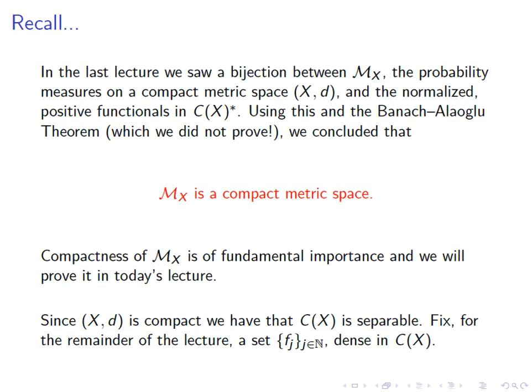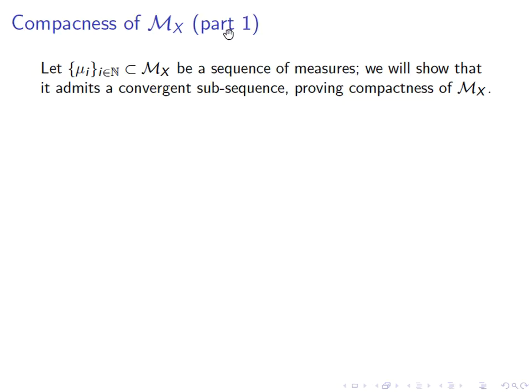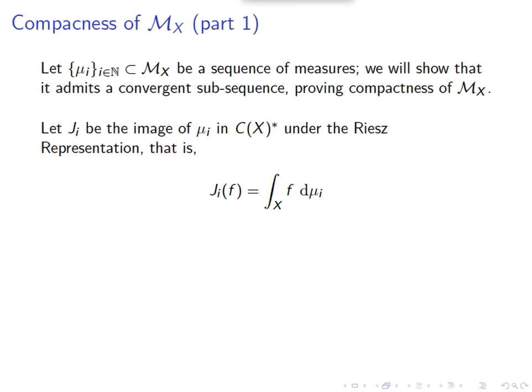In order to show that Mx is compact, we will start by fixing a sequence of measures mu_i in Mx, and proceed to prove that it has a convergent subsequence. It will sometimes be convenient to look at Cx star, the bounded linear functionals on Cx, and the Riesz representation theorem tells us that each mu_i corresponds to one such representation, which we will denote as J_i. So J_i, recall from last time, is simply the integral over the entire space given by the measure mu_i.